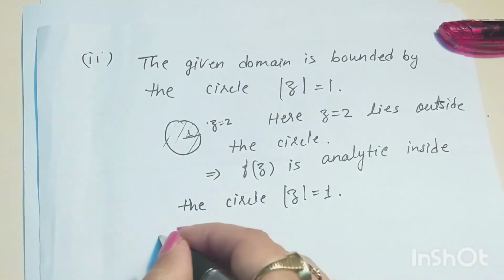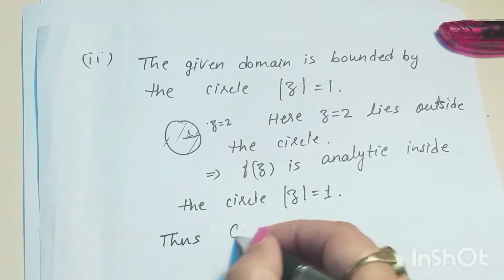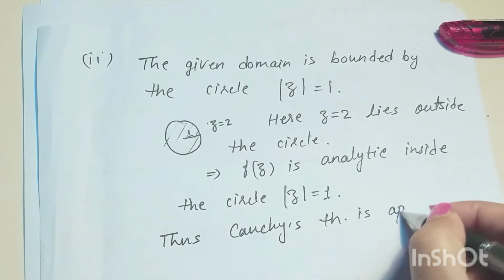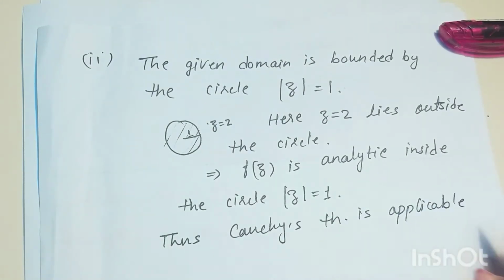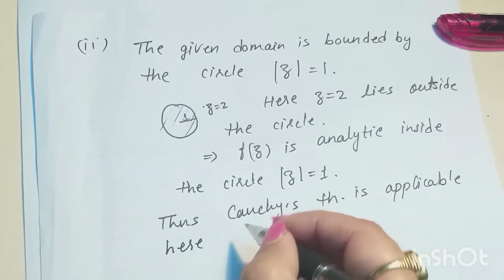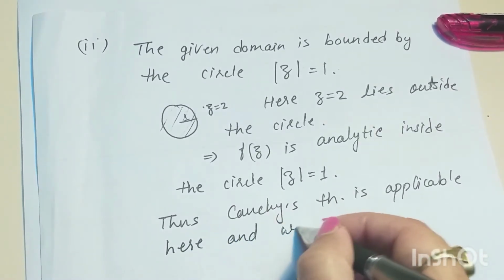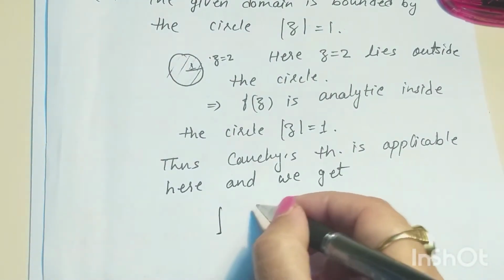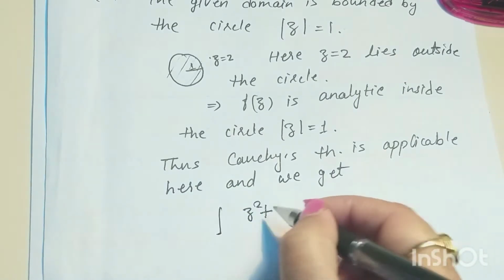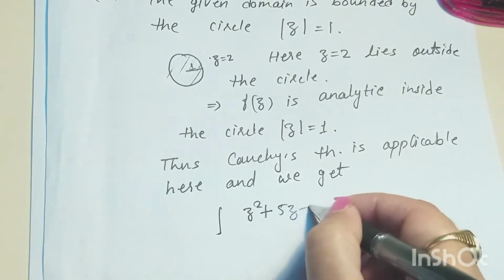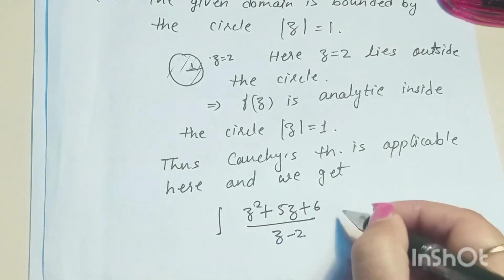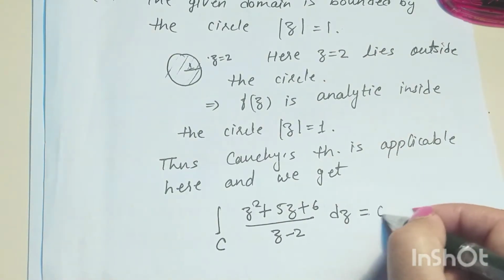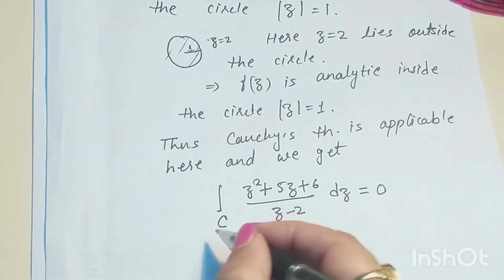So we can apply Cauchy's theorem here. Thus Cauchy's theorem is applicable here, and we get the integration of (z² + 5z + 6)/(z − 2) dz over the given circle is equal to 0.